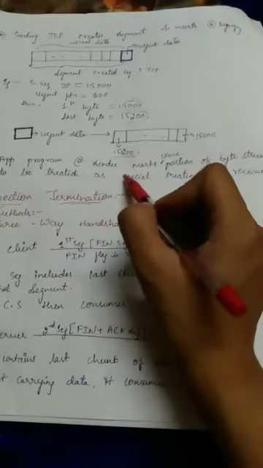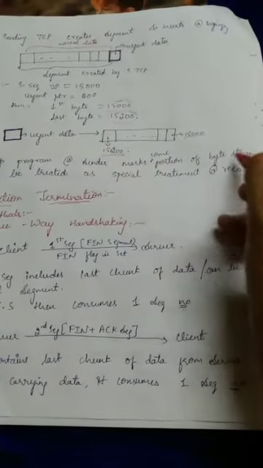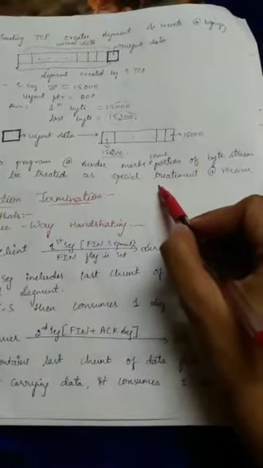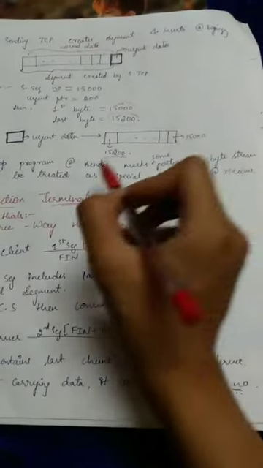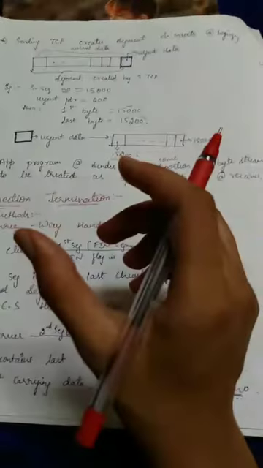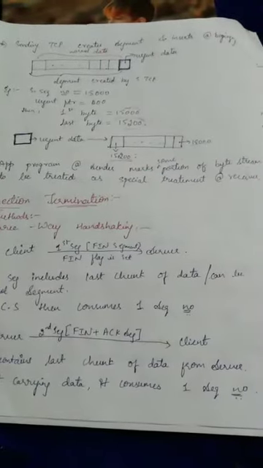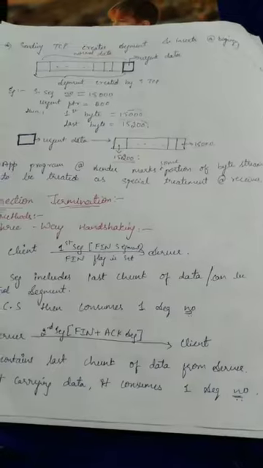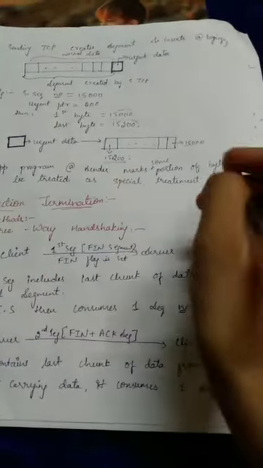The application program at the sender marks some portion of the byte string to be given special treatment at the receiver. As I have said, urgent data is urgent bytes, and it should be treated specially at the receiver.